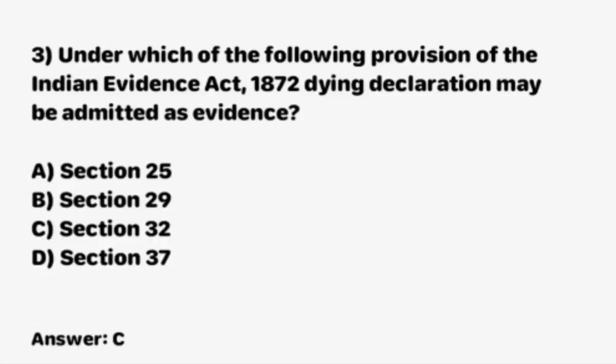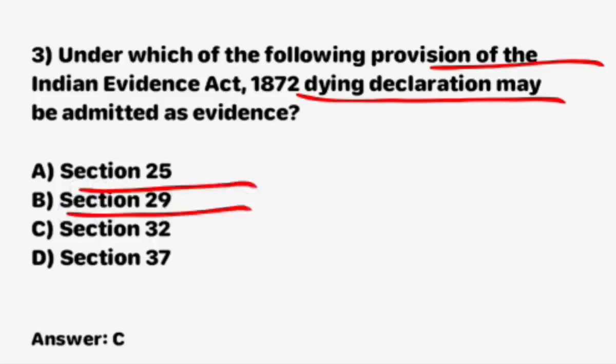Next question, under which of the following provisions of the Indian Evidence Act 1872 may a dying declaration be admitted as evidence? Section 25, Section 29, Section 32 and Section 37. Right answer is Section 32. Option C is correct.